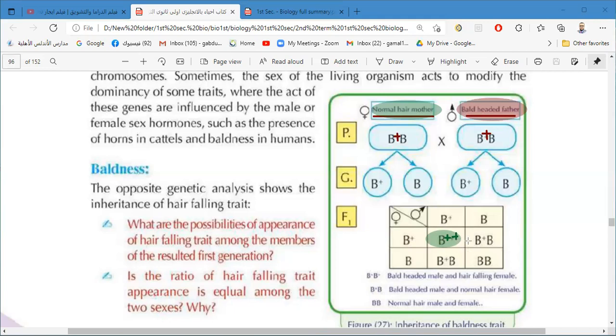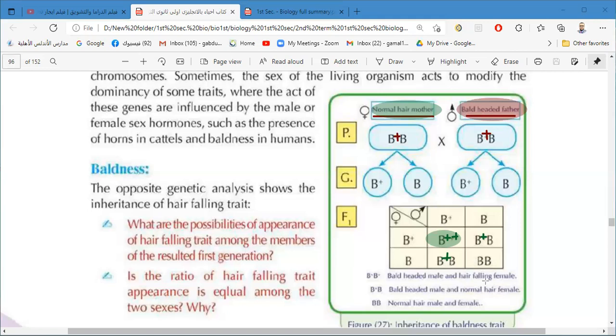But here we have B plus B, B plus B. We have one gene only of hair falling here and here. If this child is a boy, a male, he will suffer from hair falling or baldness.